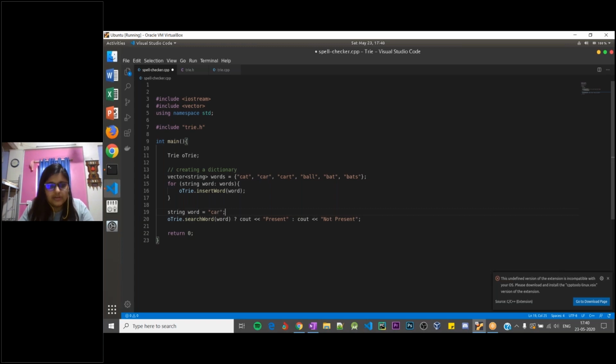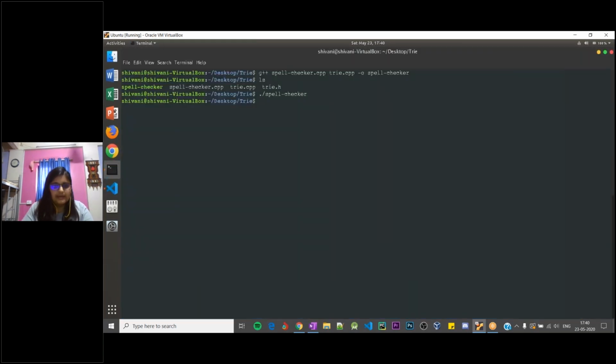So I'll make the word as CA just for checking whether the search word is working correctly or not. So car should be present. If car is present, that means CA is also present. But the isComplete parameter of CA is false. Hence, the search word function should also return false, and that means not present will be printed out. So our application should now print out present for car and not present for CA. I hope that should work correctly.